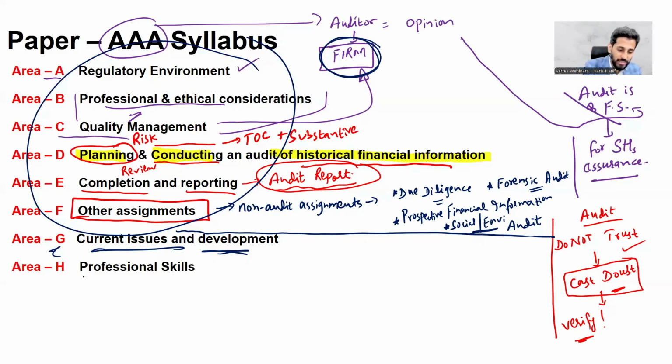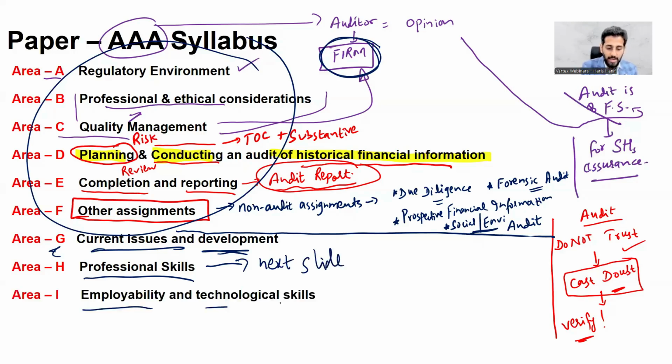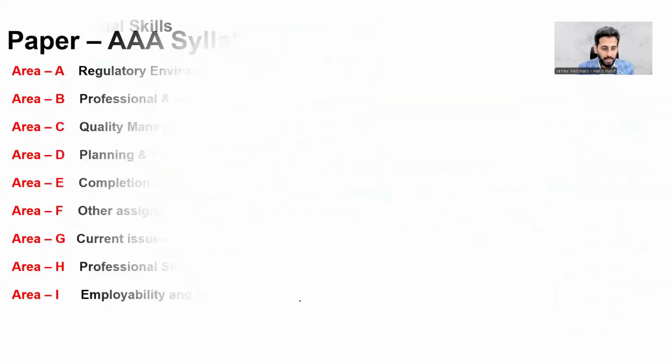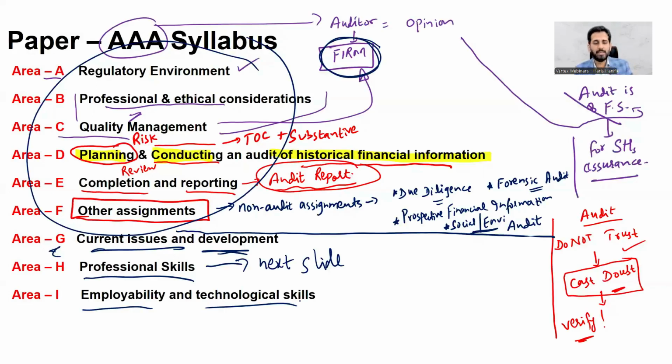Let's move on. Professional skills, I will be covering in the next slide. Next slide. Area H, employability and technological skills. So basically, employability and technological skills, that's not a study-based topic. It is actually the exam window, that how the exam window will look like, what are the options, what are the tools. That's a very simple point, right?